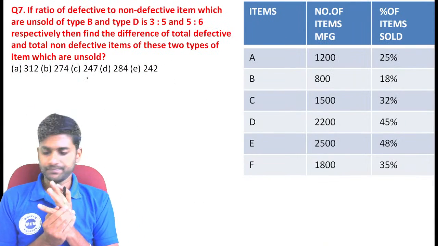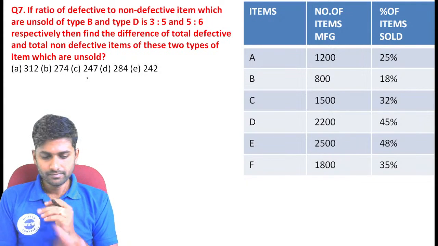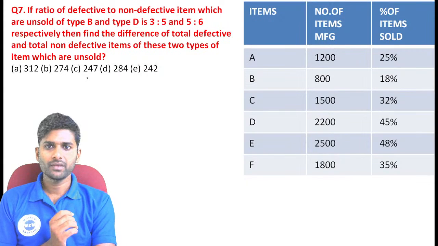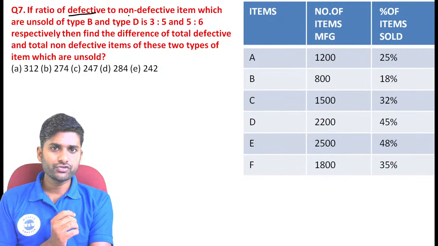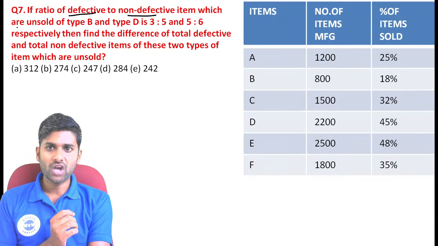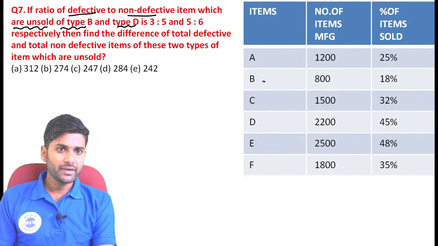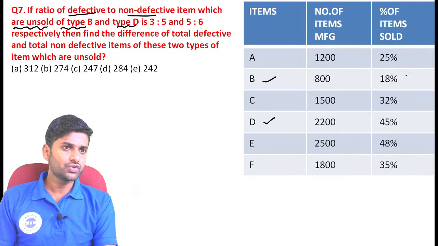Go through the second one. Completely based on the calculation, guys. Just read the question. The ratio of defective to the non-defective items which are unsold of type B and type D, guys. See, type B and type D. Here unsold value is exactly equal to 82%. Here unsold value is exactly equal to 55%.